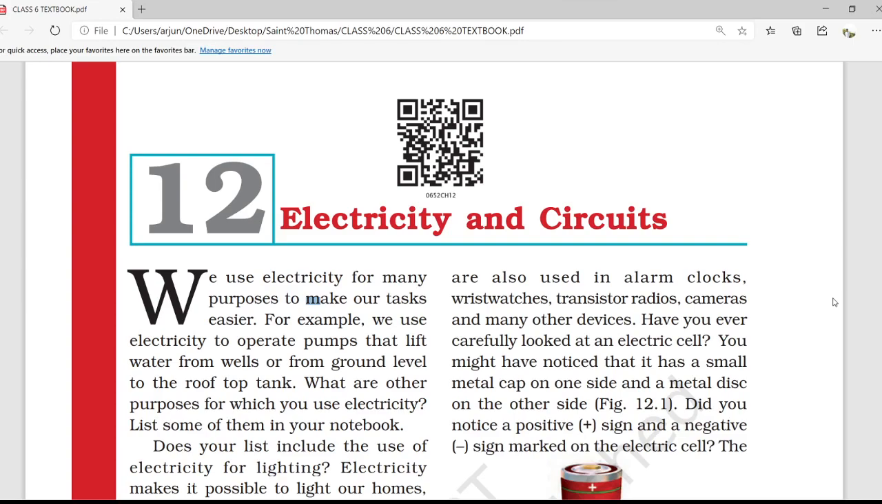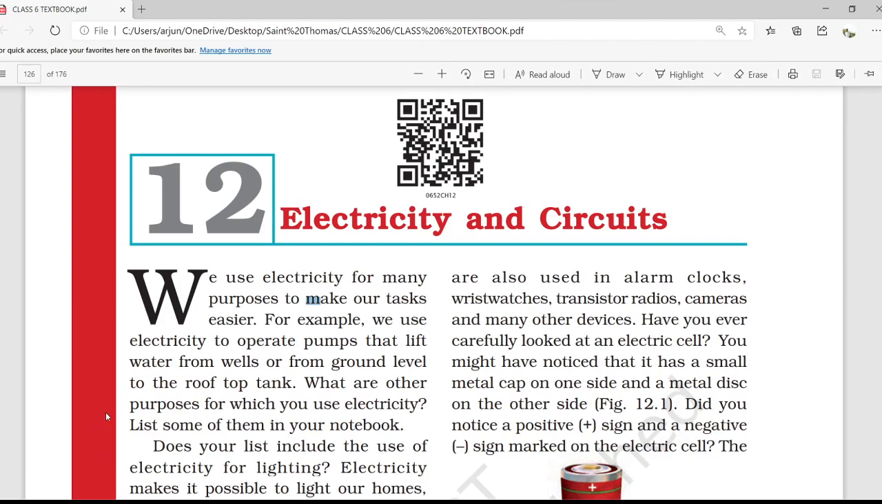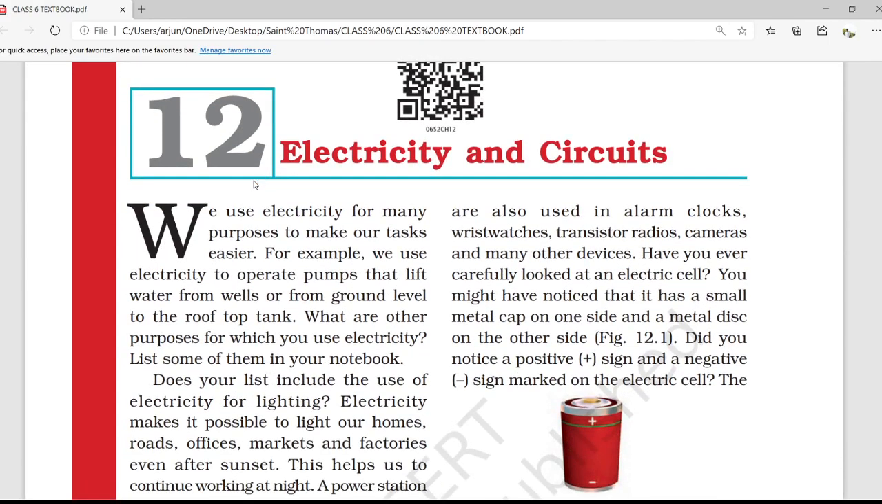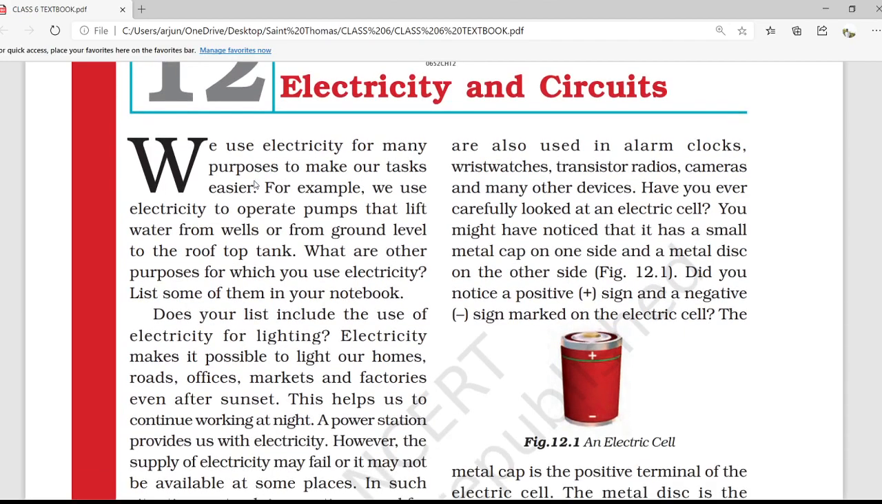So, in the last lecture, we have completed chapter number 11. We have completed chapter number 11 question answer from the textbook also. So, today we are going to start with a new chapter, chapter number 12, electricity and circuits. So, we know what is electricity and circuits, but in this chapter we are going to study that topic in detail. We use electricity for many purposes to make our task easier.